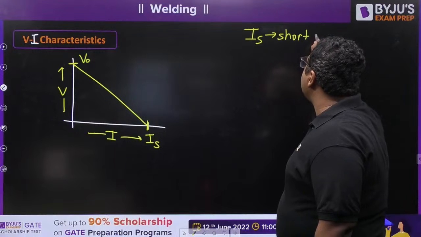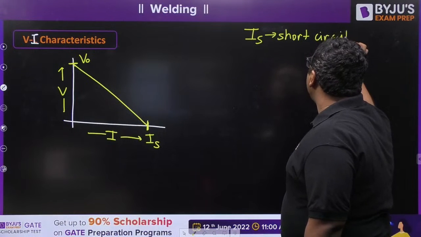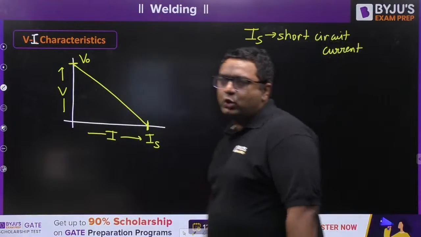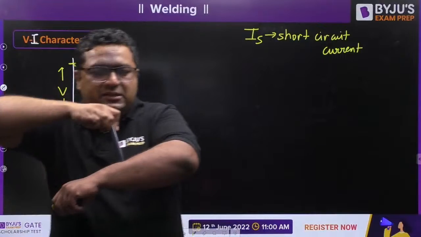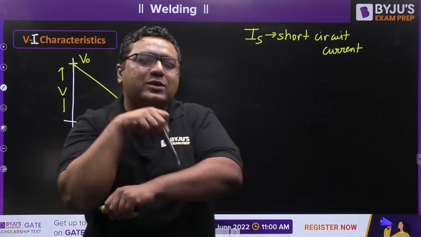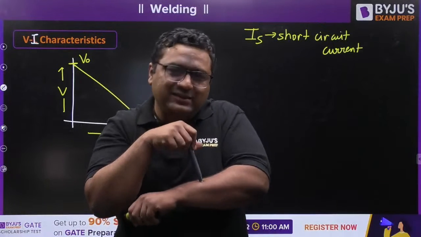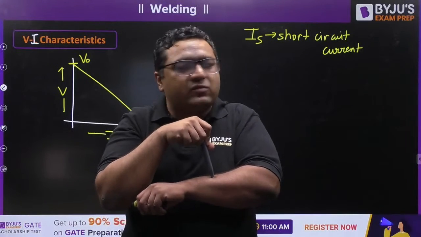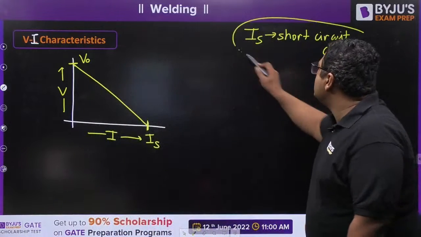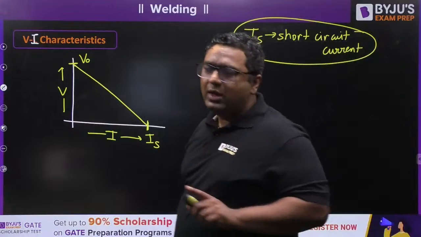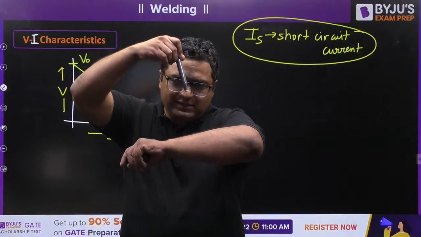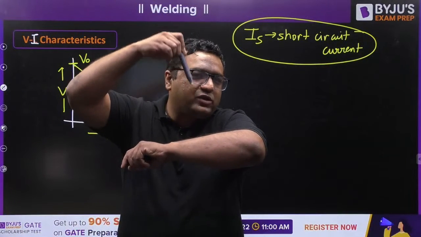What is short circuit current? I already told you, during the welding process, whenever by chance or by mistake your electrode was in touch with the workpiece, at that time no welding happened, you know that. So that is the highest current which was passing through, and because the circuit was closed, there was no potential difference. So my dear, that's why it is said to be short circuit current. This is the current for which voltage is 0. And my dear, similarly, when you were taking the electrode towards the workpiece, welding started only for some critical gap.